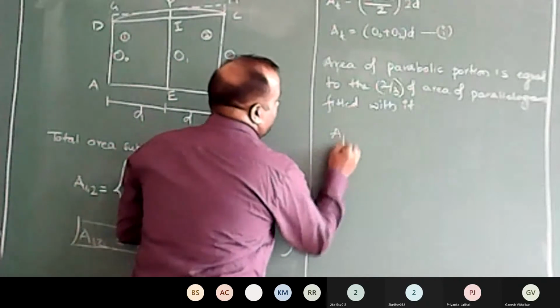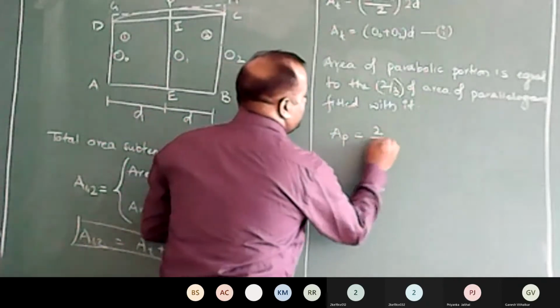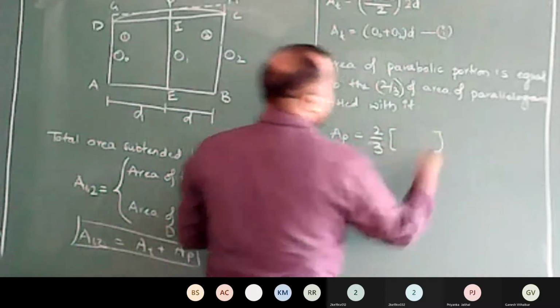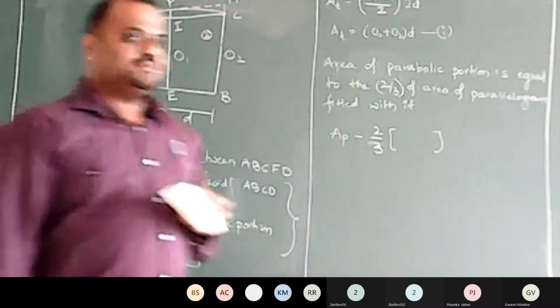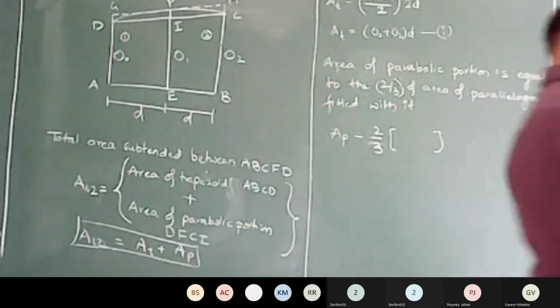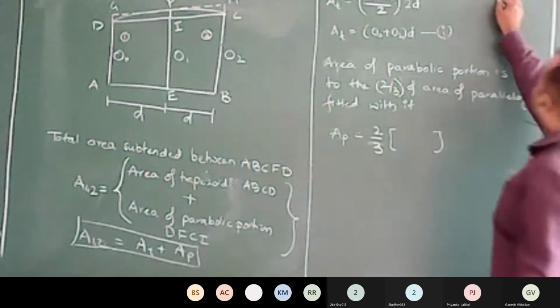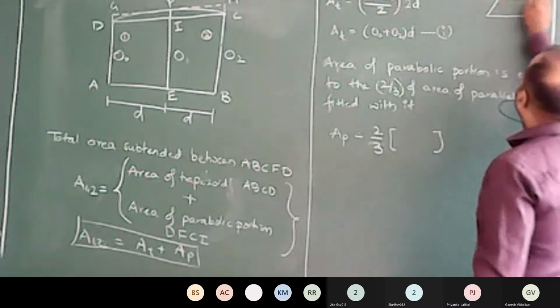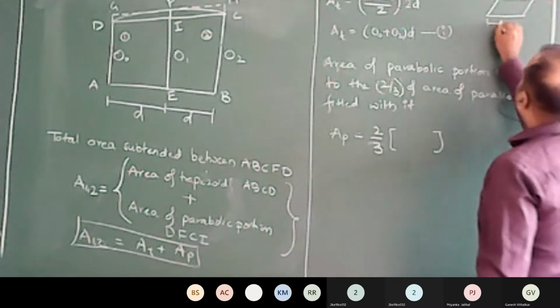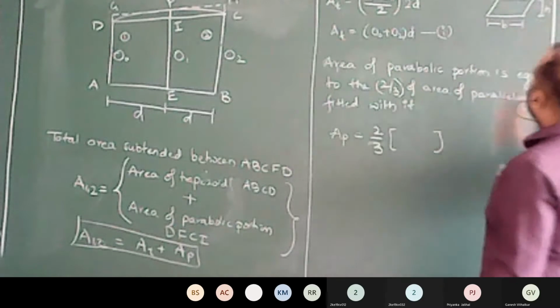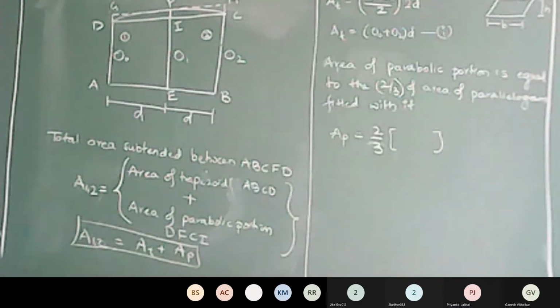Then area of parabolic portion is equal to 2/3 multiplied by the area of the parallelogram. What's the formula for area of the parallelogram? Say I have a parallelogram like this with side B, that is base, and height h.